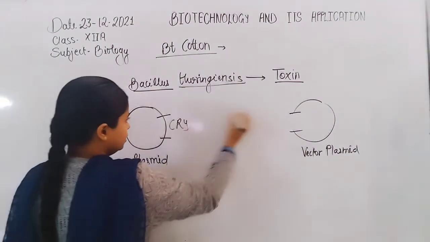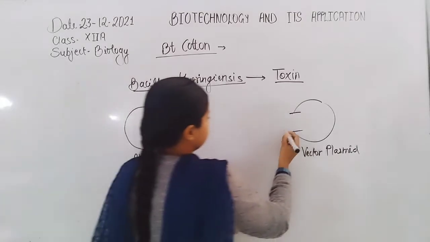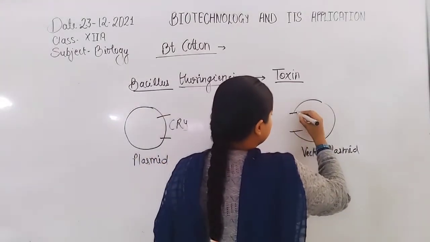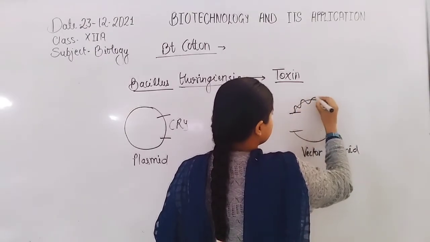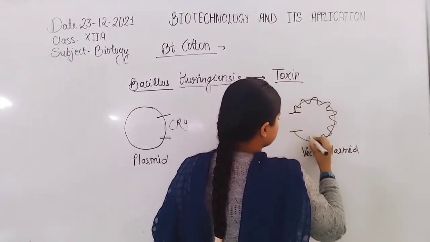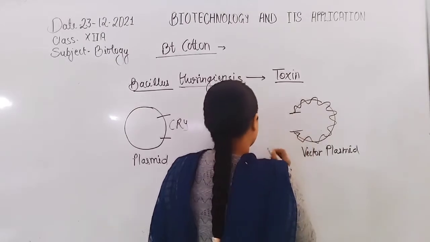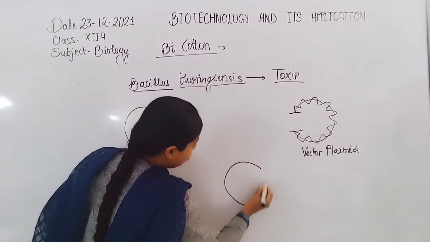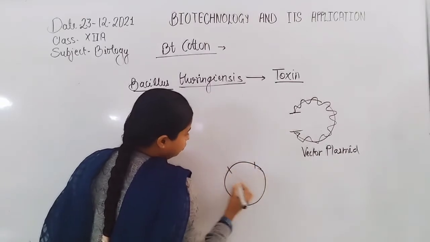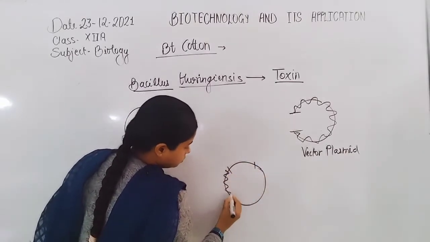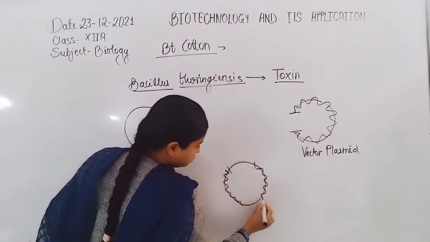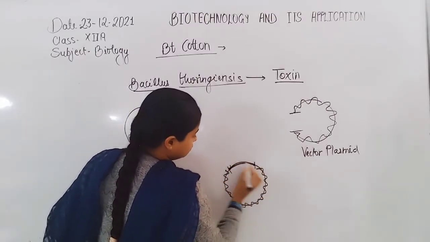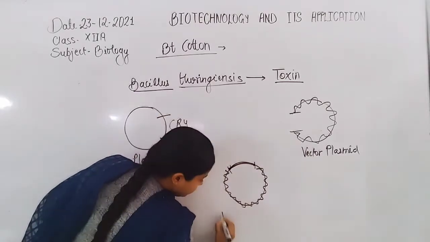Now the cry gene is introduced into the vector plasmid, and here is the formation of the recombinant DNA.